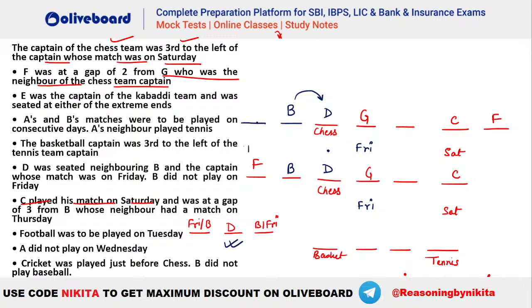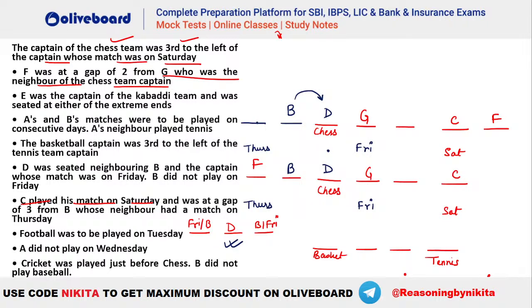So here you will take your Thursday at this position. So you can see Thursday, and now we have how many persons in this arrangement? We have 7 persons here. In the second case, you have B's neighbor as Thursday, so D cannot be Thursday. So your F will be Thursday here. Okay, I hope this is clear, everybody. Are we clear till here, everyone?